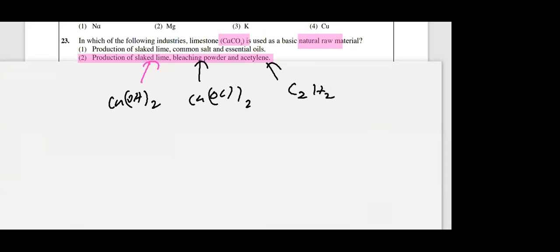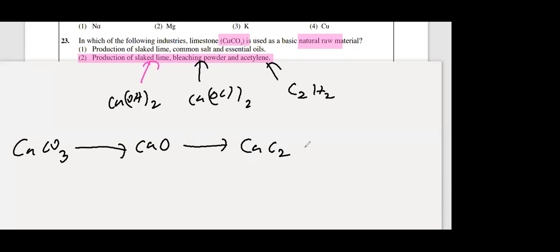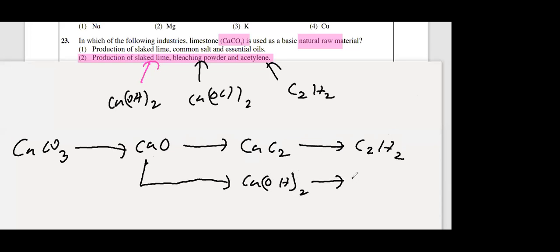I'll give one example. Calcium carbonate you can convert into calcium oxide. Calcium oxide you can convert into calcium carbide. Calcium carbide you can convert into acetylene. This is a small scale industry even in Sri Lanka. You can get C2H2. And this calcium oxide again you can convert into calcium hydroxide. And this calcium hydroxide you can convert into lime water. Please copy down this flow diagram, everyone.